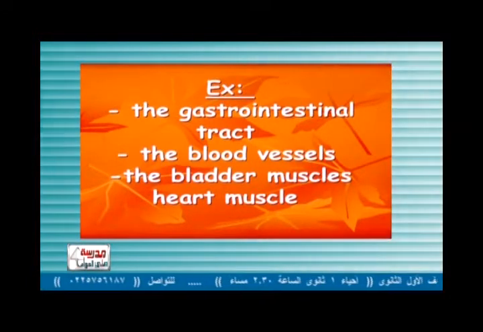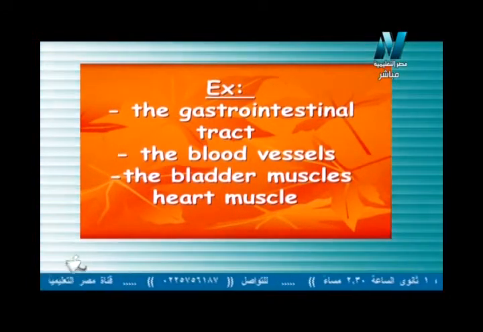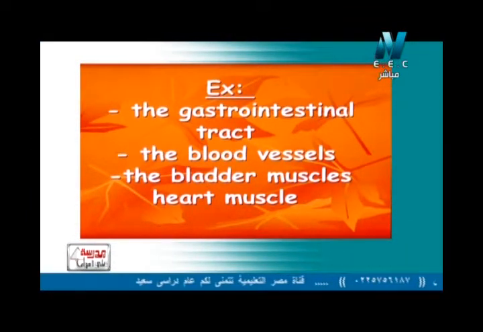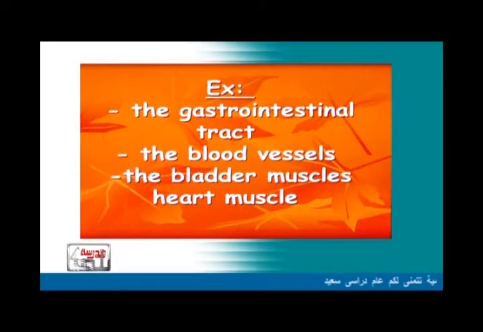The blood vessel الأوعية الدموية such as arteries الشرايين veins الأوردة and also the blood capillaries الأوعية الدموية all of them work without my will بيشتغلوا بدون إرادتي أنا الشخصية كمان. So they are called involuntary muscles.